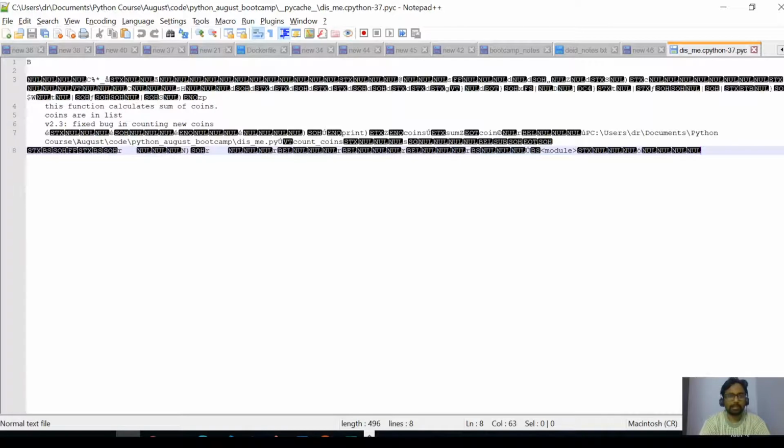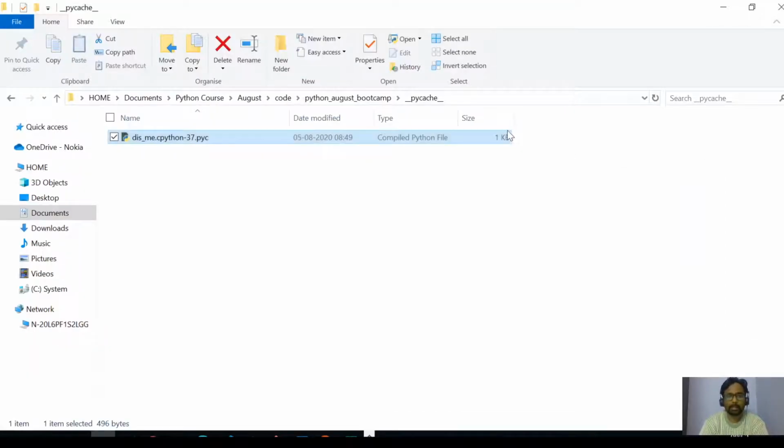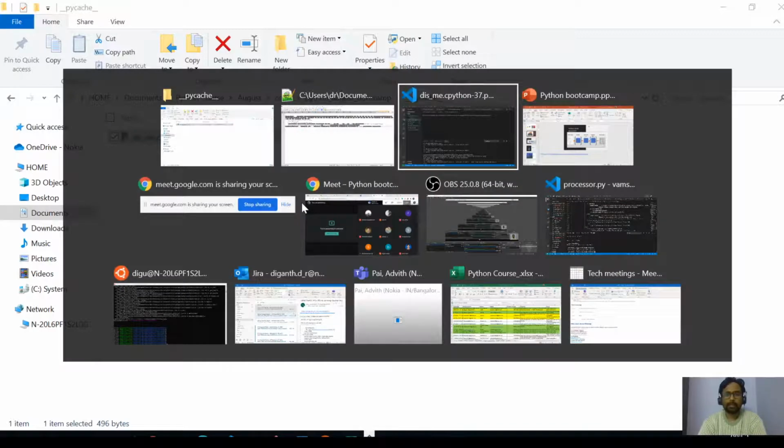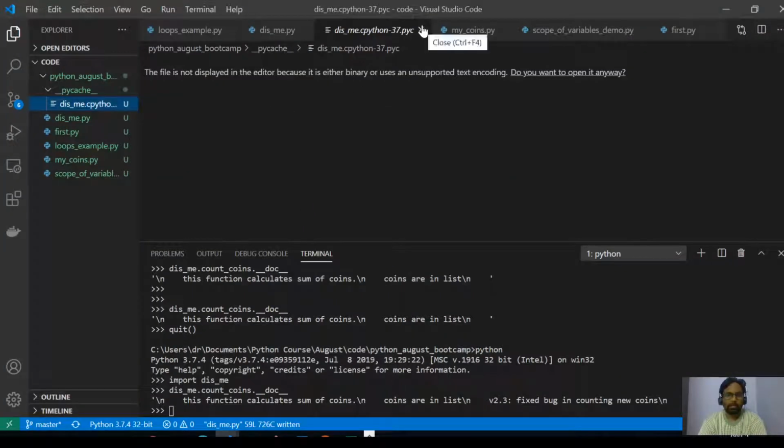So that is why this is looking like this. You cannot read this. Only the interpreter can interpret this. In fact, you can disassemble this and see what the bytecode is. We will see in a moment how we can disassemble this.